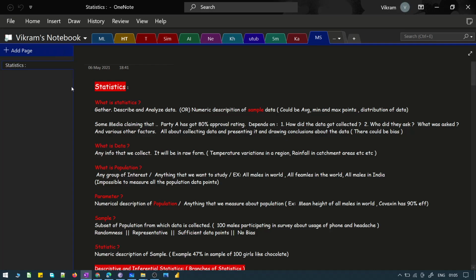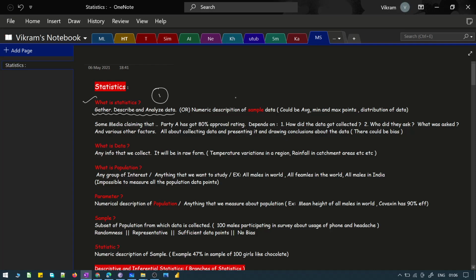Let's look at the first definition that we have here. The definition that we have is about statistics. So what is statistics? It is generally defined as a process where you gather the data, describe the data, and analyze the data. So all these things put together is referred to as statistics. That's one definition for statistics.